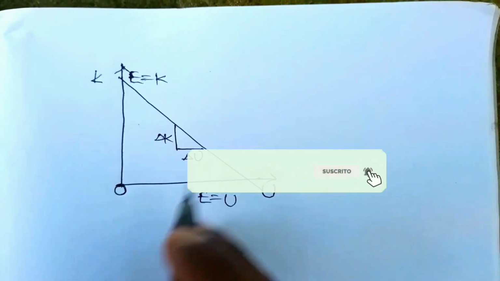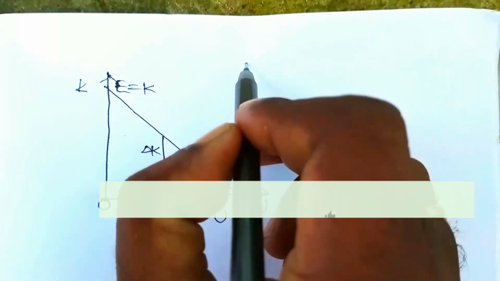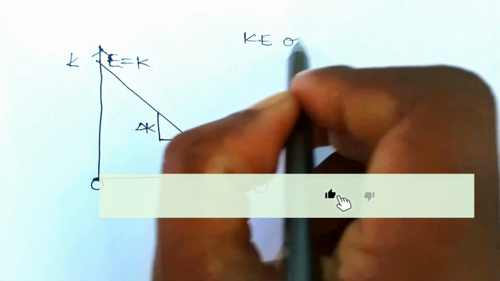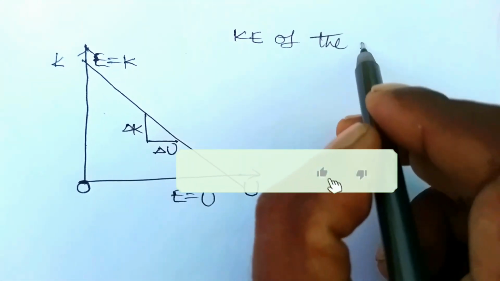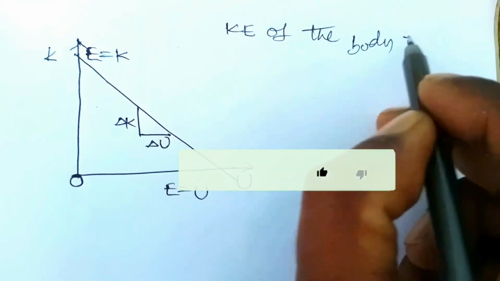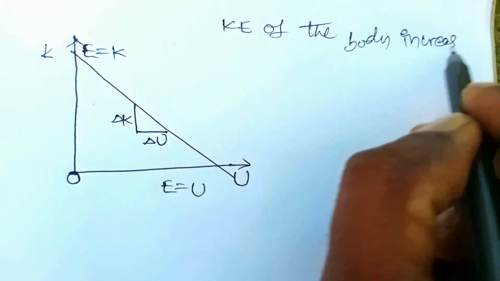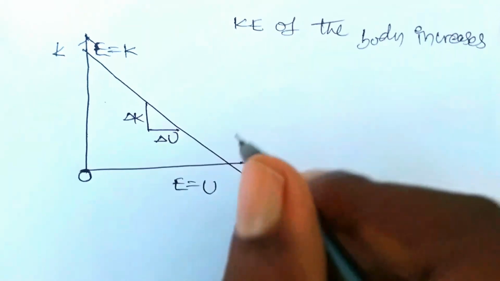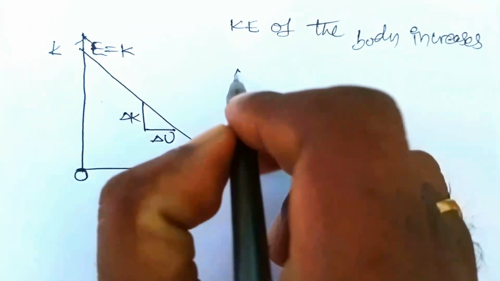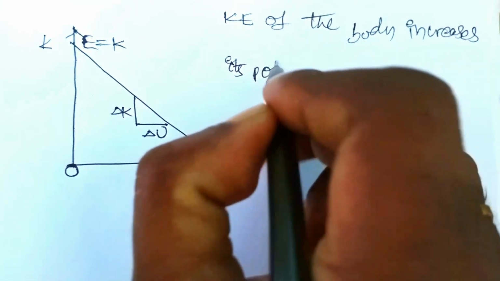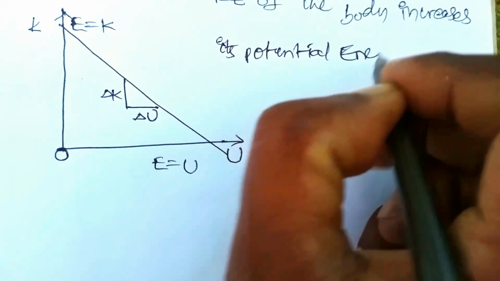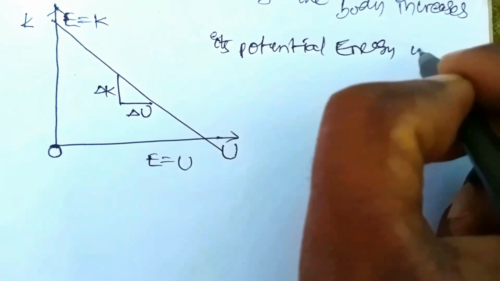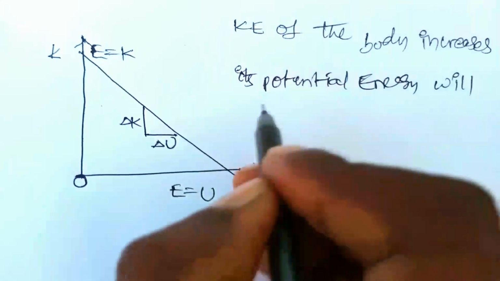If the kinetic energy of the body increases, its potential energy will decrease.